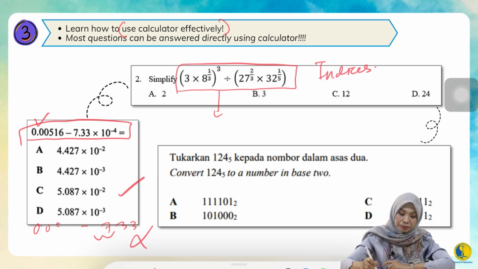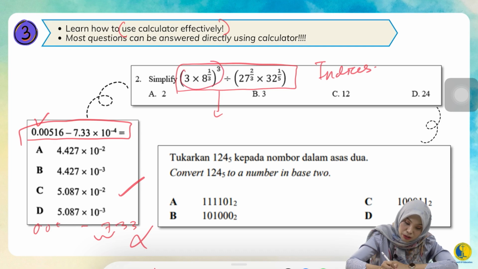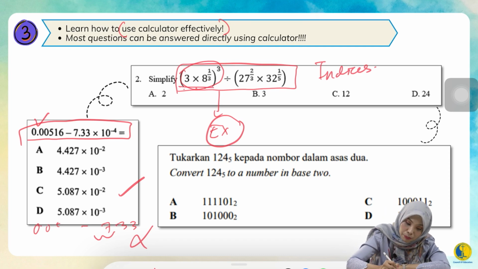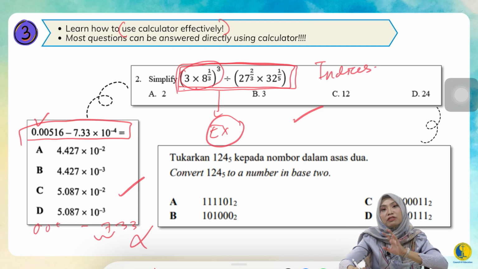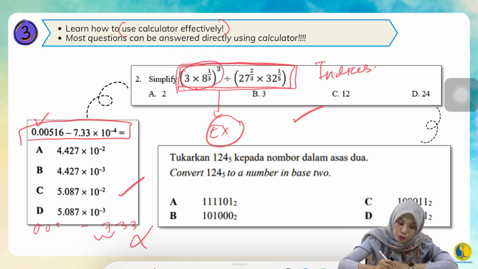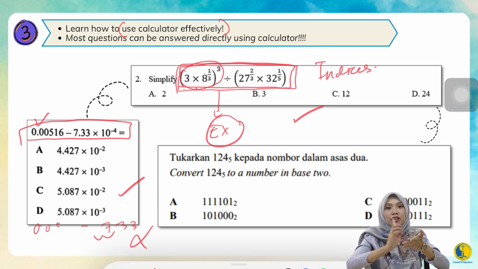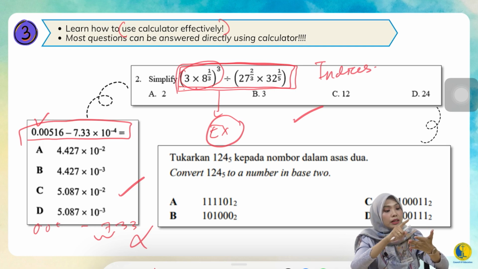So what you can do is press all these numbers one by one in your calculator, because the current version of the scientific calculator, the one with EX, comes with a very good proper solution. You can even press all the numbers exactly like this in your calculator and it will straight away give your answer. Then you can simply choose one of the answers accordingly. So don't waste time on that. Another thing you can do for paper 1 is practice using the calculator properly. Identify which buttons to press for what.